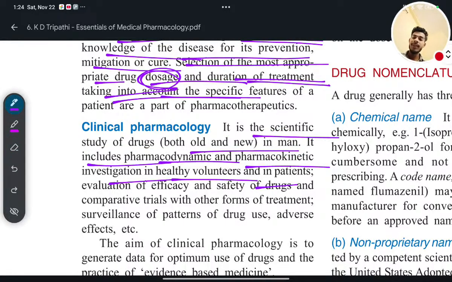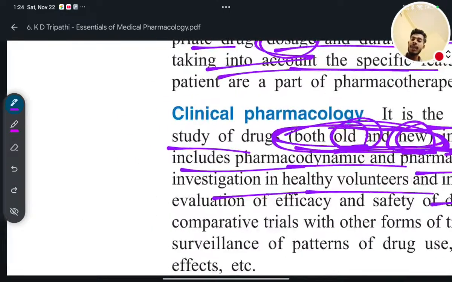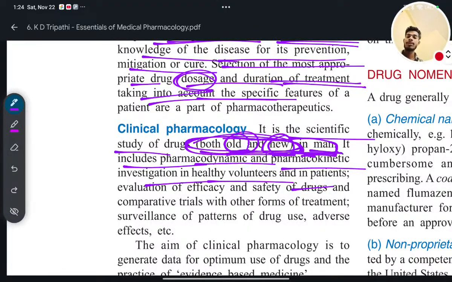It is the scientific study of drugs, both in old and new, again in man. So old means old people, and new means child, and in man. Ultimately, in clinical pharmacology, what will happen?